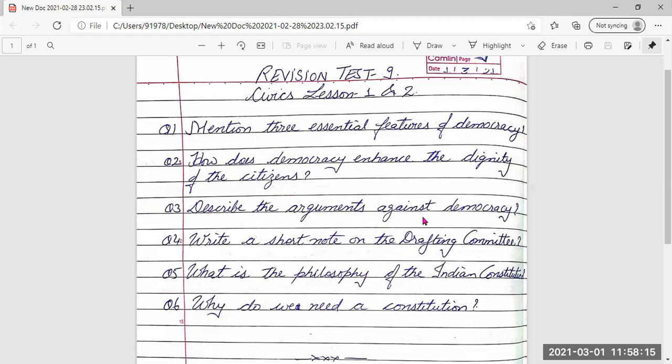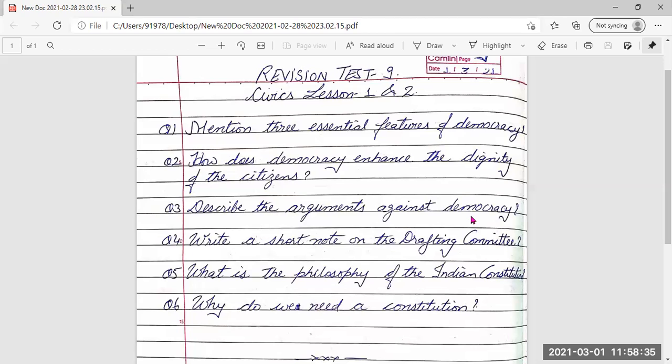Describe the arguments against democracy. Now, few arguments have been given against democracy. You have to describe those arguments. Ma'am, I have written three only. Okay. No problem. How many have you written? You can speak that out. Okay, ma'am. The arguments against democracy are: first, leaders keep changing in a democracy.